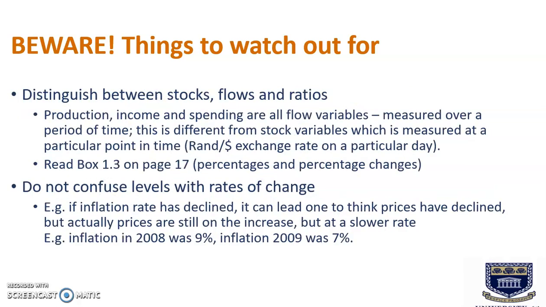And then the next thing to watch out for is to distinguish between stocks, flows, and ratios. A flow is a quantity which is measured with reference to a period of time, e.g. hours, days, weeks, months. A good example is national income, as it measures the flow of goods and services which become available to a country during a year. Whereas a stock refers to a quantity which is measured at a particular point in time. An example of this is the rand to dollar exchange rate, which is measured on a particular day.